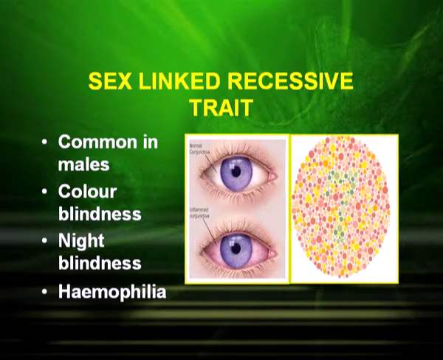As in the picture you can see, in color blindness the patient cannot differentiate between red and green. In night blindness, the patient cannot see in dim light. And in hemophilia, the bleeding does not stop. Now let us have a detailed insight into hemophilia, which is a sex-linked recessive trait.